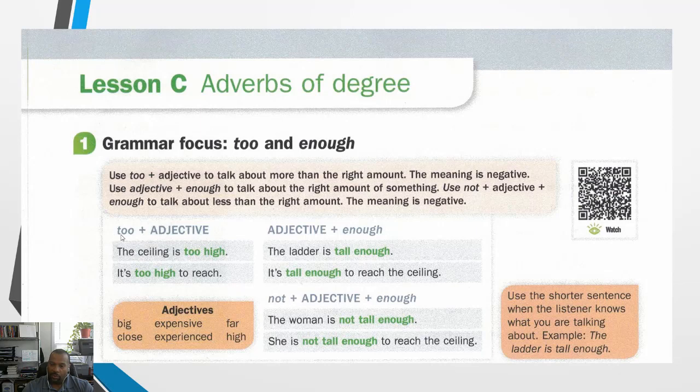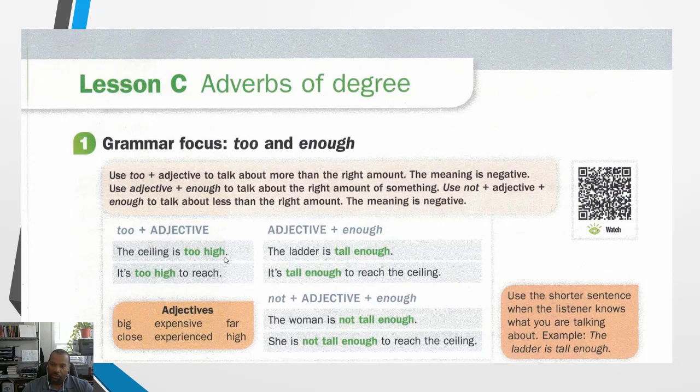So remember, when we use too, we use too plus the adjective, all right? Meaning it's more than the right amount, all right? So the example is, the ceiling is too high, okay? Or it's too high to reach, okay?